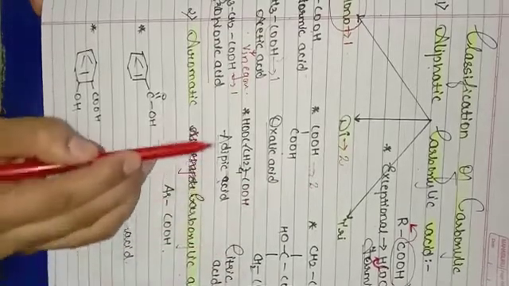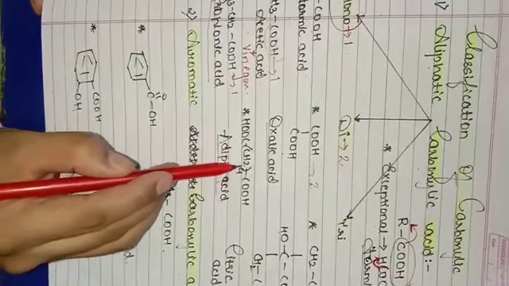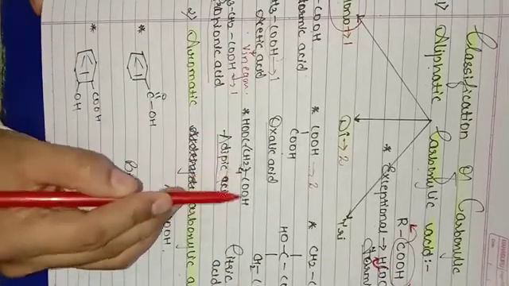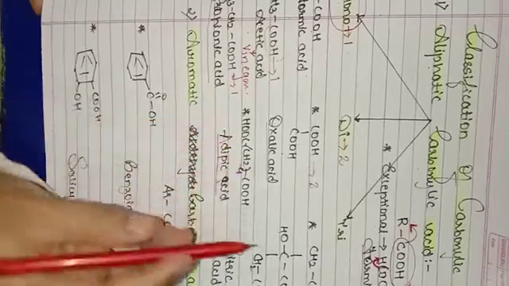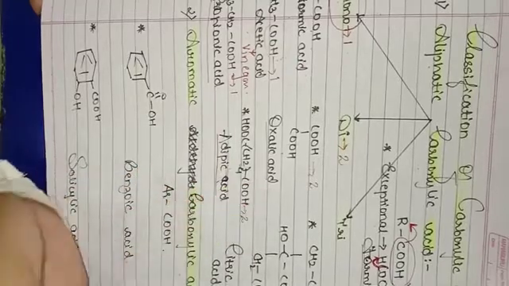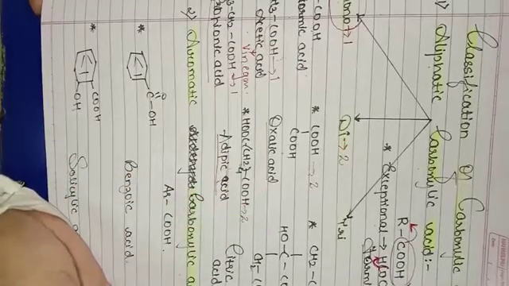Here is adipic acid. (CH2)4 is attached to COOH and COOH. Again, how many carboxylic groups are present over here? Two. So it is your dicarboxylic acid.